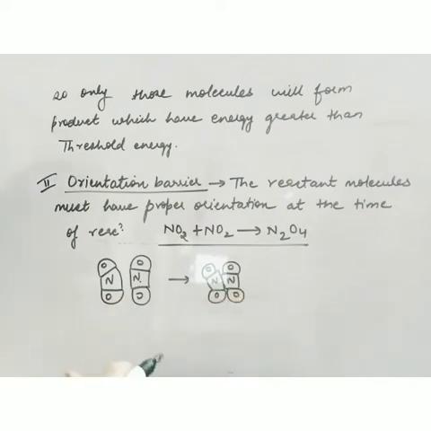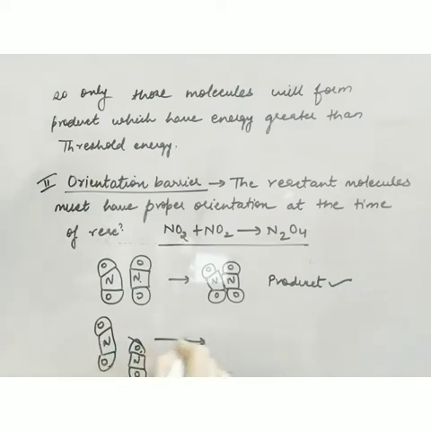So this is the product formation. But suppose the orientation is like this, where oxygen is facing nitrogen, so the reaction will not occur because the orientation is not proper. The molecules will collide, but their collision will not be called an effective collision.